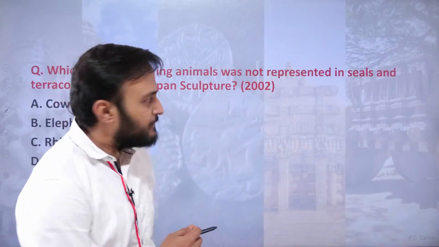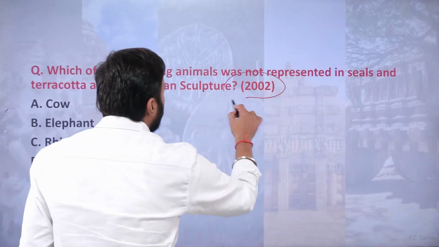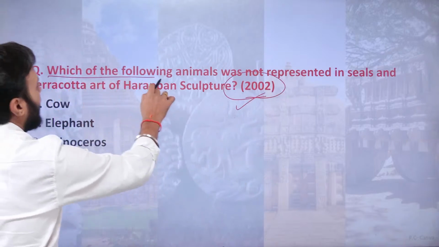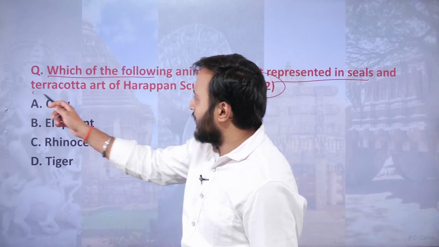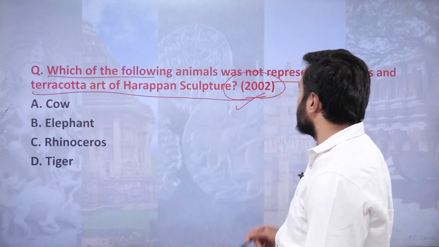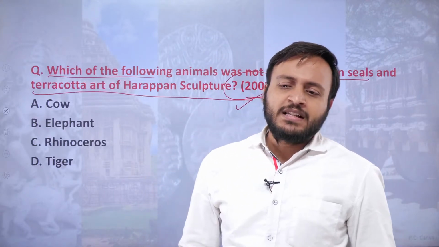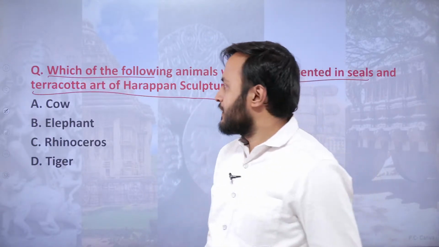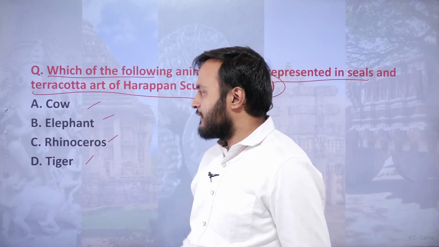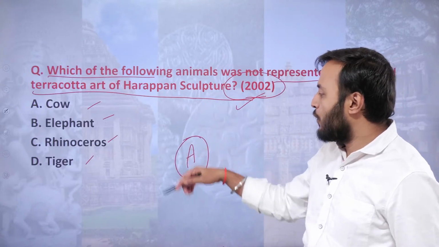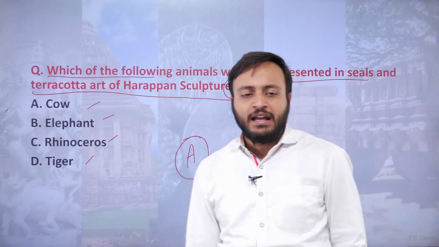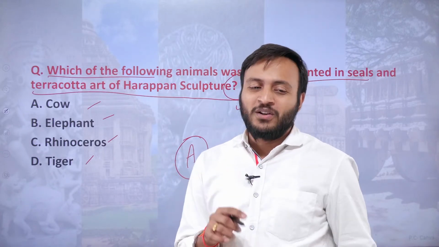Now the next question was asked in 2002. Which of the following animals was not represented in the seals and terracotta art of the Harappan sculpture? Which of the animals are absent completely? Cow, elephant, rhinoceros, tiger. The answer is cow. So cow was absent not in the Harappan civilization, but on the seals.